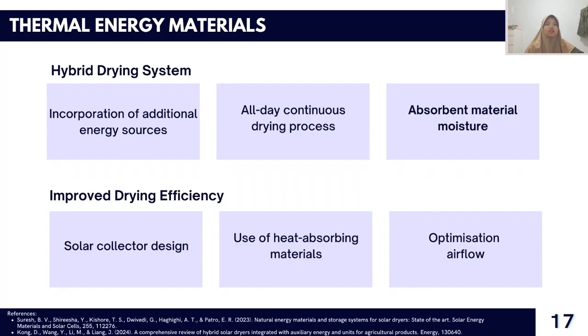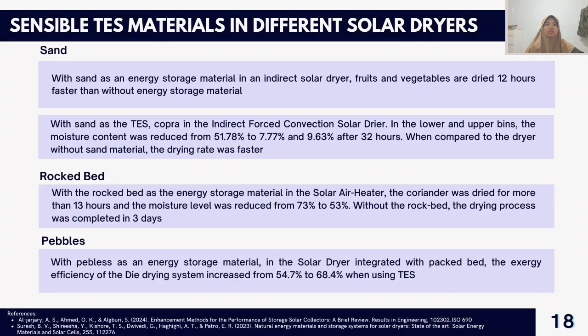An efficient solar collector design can improve drying performance. The use of appropriate heat-absorbing materials can increase energy storage capacity. Then, optimization of airflow in the dryer can improve the efficiency of the drying process.